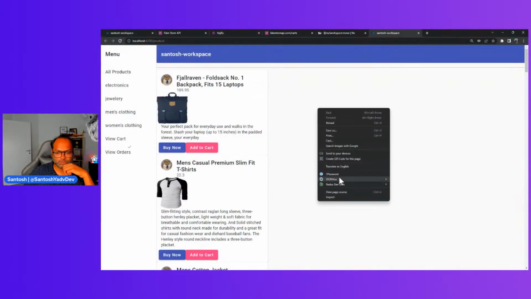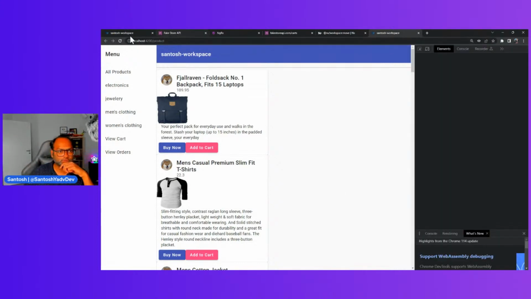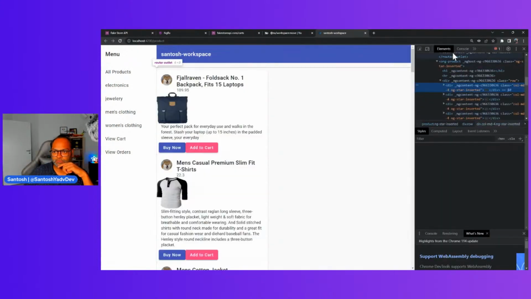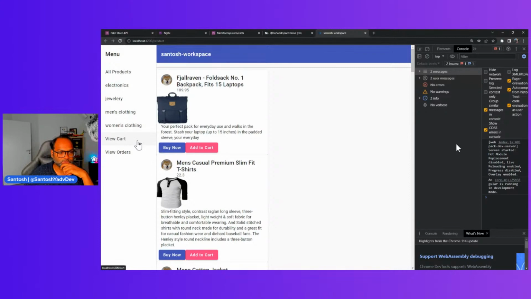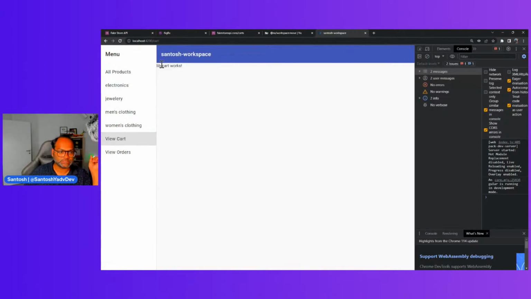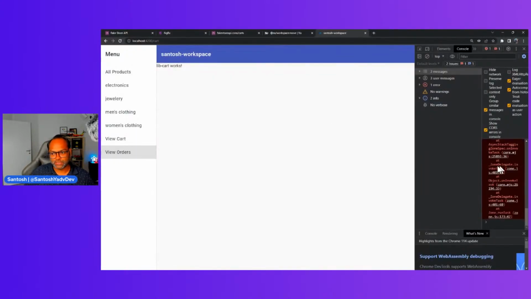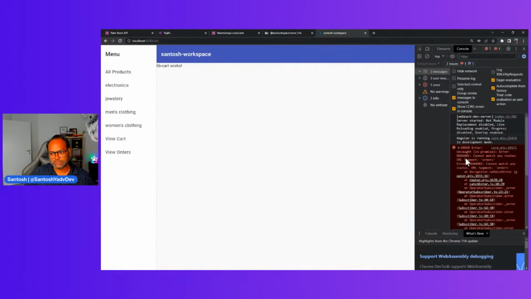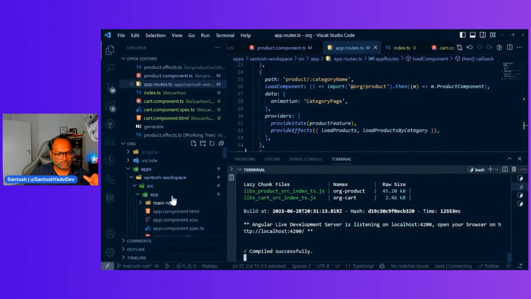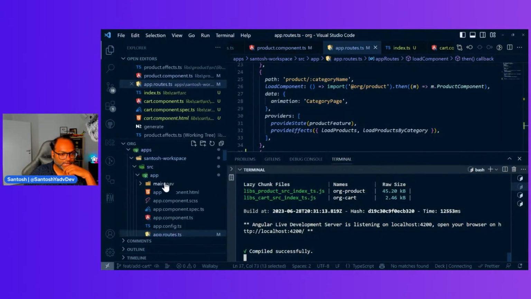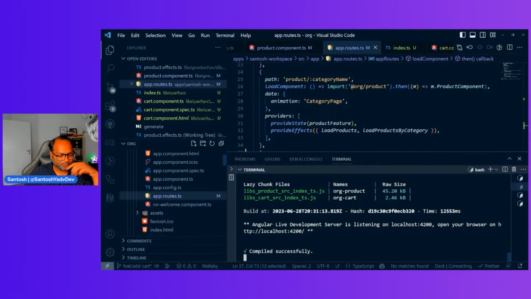And let's inspect. Let's close this one and open the console, because if you click on view cart, now it should actually just say cart works, because we now added the route. Last time we clicked on this, we got an error saying that this route does not exist, I mean, cannot match any routes. And now next thing, let's add some code to load the cart.